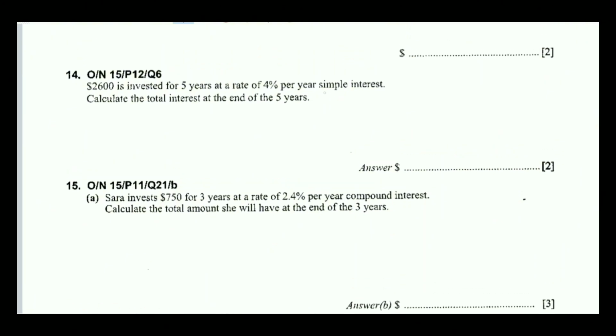Look at question number 14. $2,600. This is also a question of simple interest, that's why I am doing this question. $2,600 is invested for 5 years at a rate of 4% per year, simple interest. Calculate the total interest at the end of 5 years.